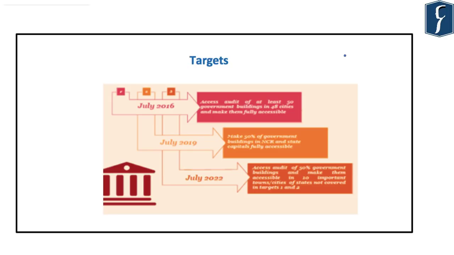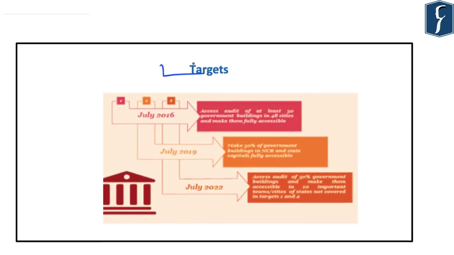And this Accessible India campaign mainly focused on three primary areas, which included making the public buildings accessible to people with disabilities, secondly, making public transport accessible to persons with disabilities, and third was making accessible the information and communication technology services to persons with disabilities. So these were the three strategies which were adopted by the Government of India. And accordingly, various targets were set under this accessibility campaign.